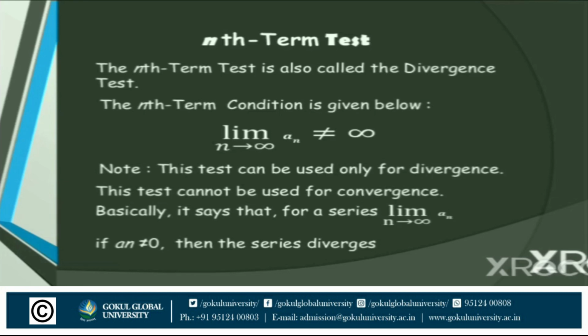Okay, so the first important note is that this test can be used only for divergence. This test cannot be used for convergence. It is only a divergence test. Basically it says that for the series, the sum of an, if the limit of an as n tends to infinity is not equal to 0, then the series is divergent. Okay, so that is the definition and discussion of the nth term test.